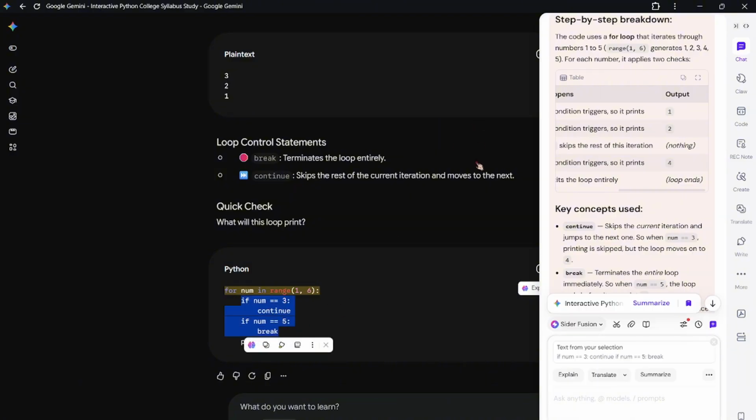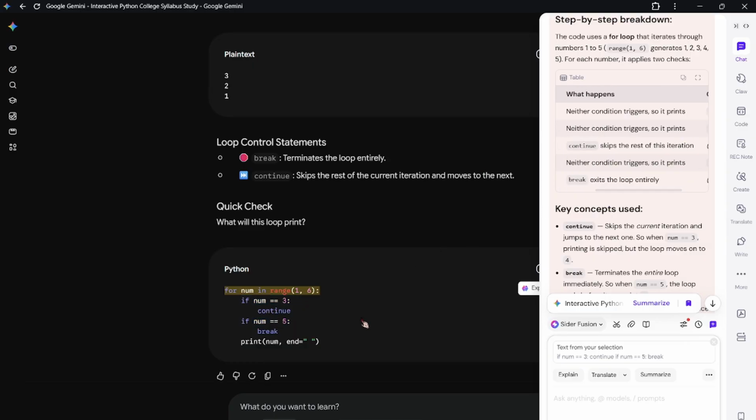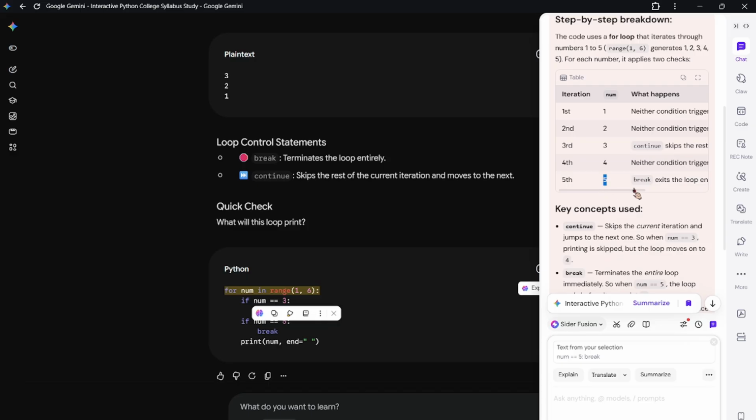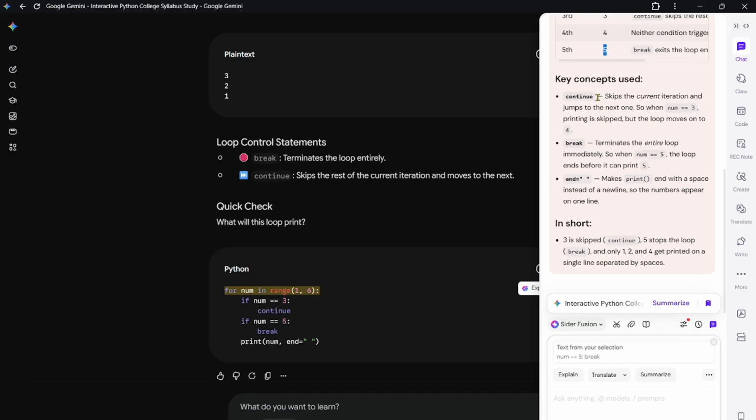But for 4 neither condition triggers, so it prints 4. The if statement is not satisfied for 4, therefore it will print 4. But for 5, here it is break, therefore the iteration will stop immediately.